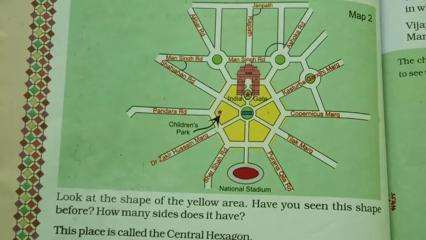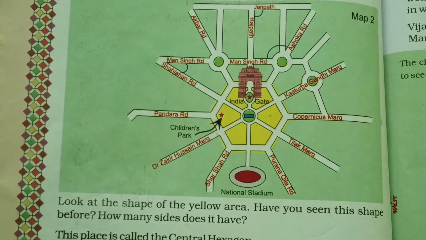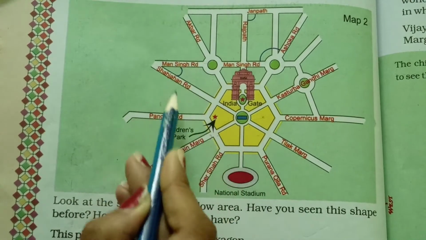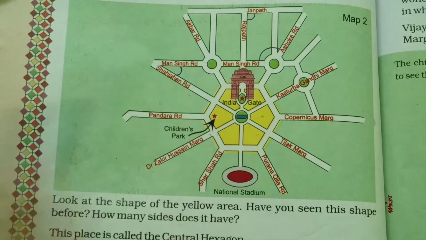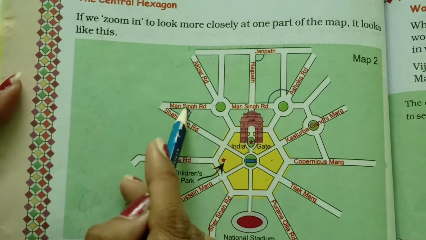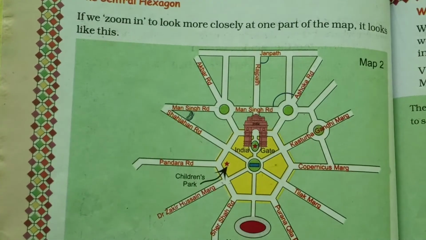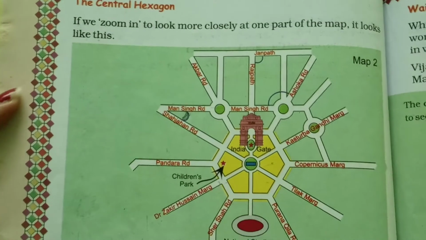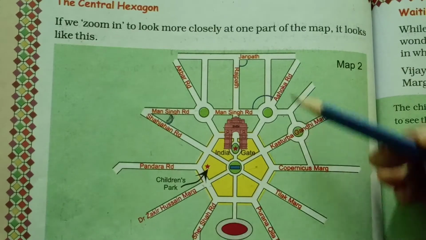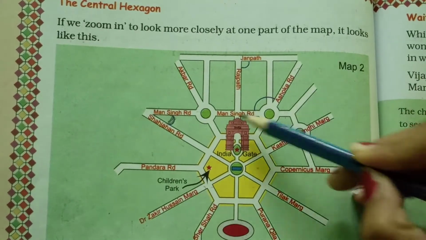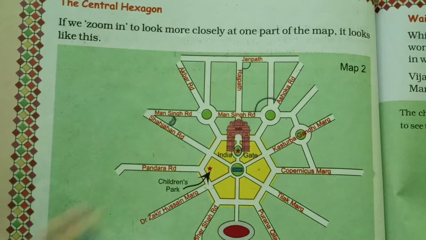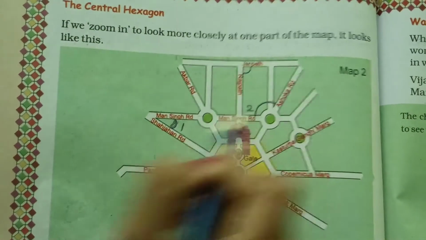Let's see in the picture, map 2. Mansingh Road. Find out the Mansingh Road. Can you see? Yes. This one is the Mansingh Road and Shahjahan Road. So they make this angle. This angle, first number. Then B, Ashoka Road and Mansingh Road. Find out Ashoka Road. Where is it? Yes, it is here. And Mansingh Road. So they make this type of angle. We can give the number 1, 2, 3.